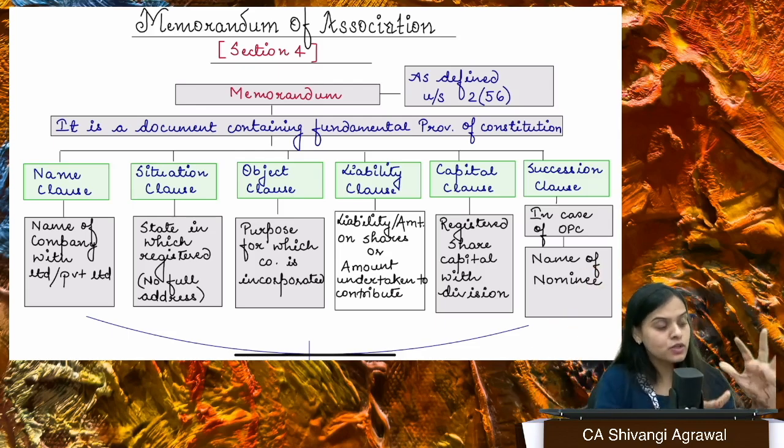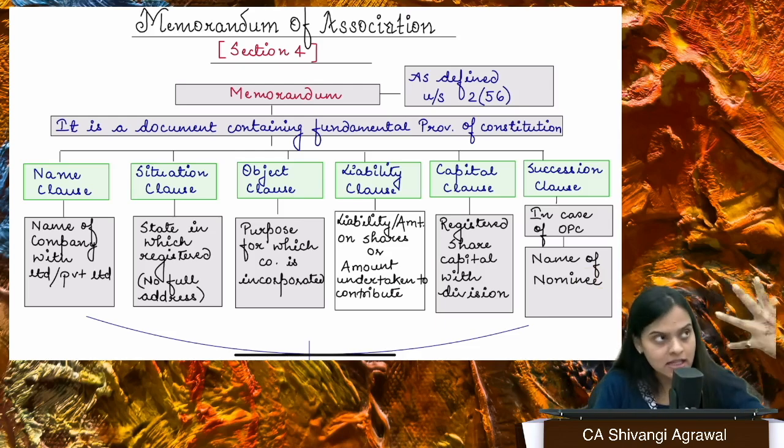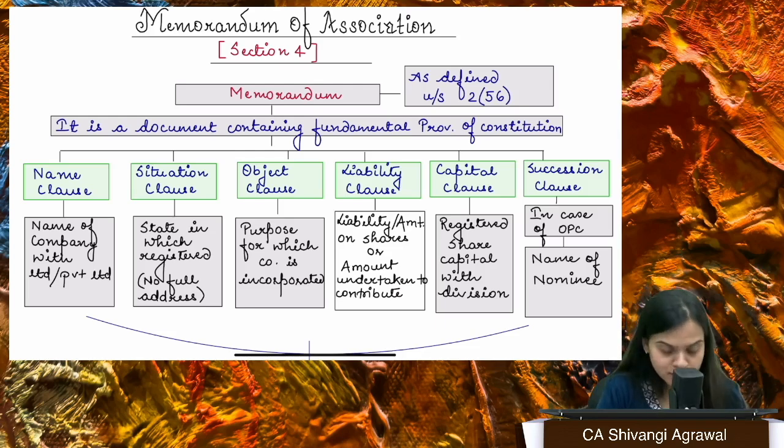It tells us that you need to prepare certain documents and give it to ROC, and ROC will issue you a certificate of incorporation, right? So the first thing that you did is you have to fill Spice Plus form. Spice Plus form, part A you have filled, you have reserved your name. The name reserved is for, in general, a period of 20 days, which can be extended up to 60 days, right? By giving, of course, additional fee.